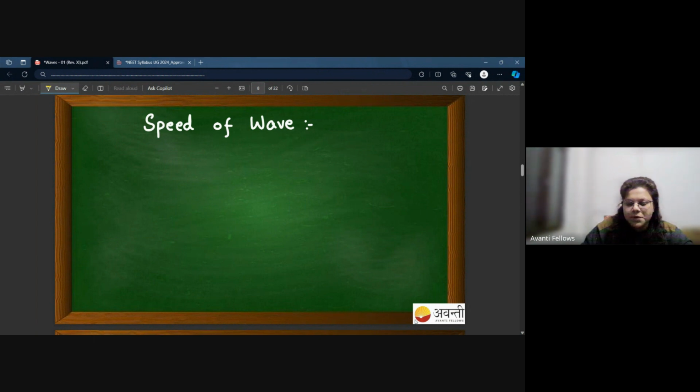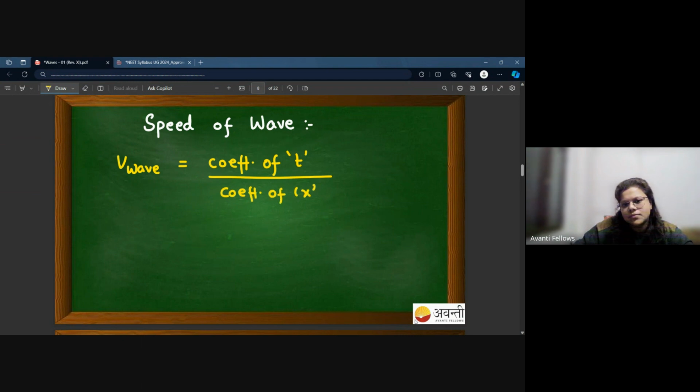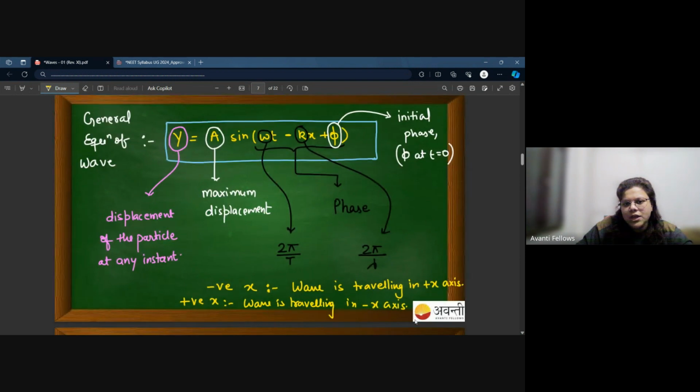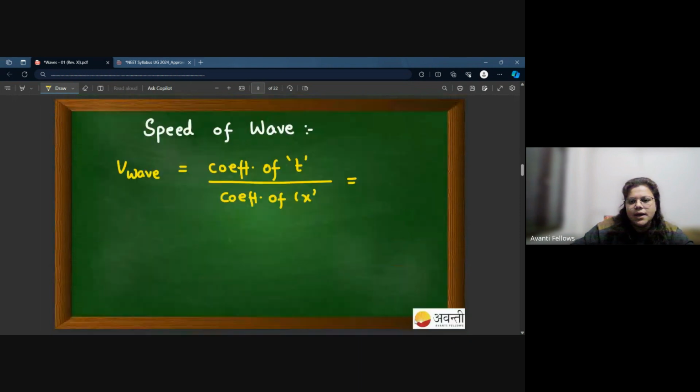When it comes to speed of wave, you have a very simple formula: the speed of wave is equal to the coefficient of t upon the coefficient of x. As you can see in this expression, the coefficient of t is omega and the coefficient of x is k. So you can write it as omega by k, right?